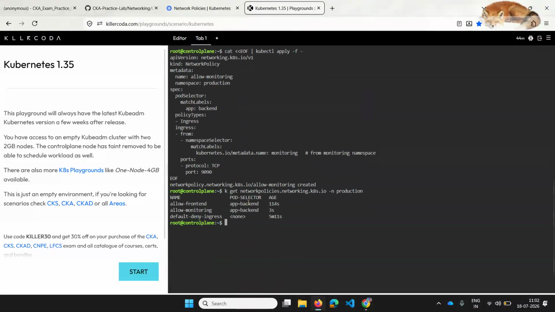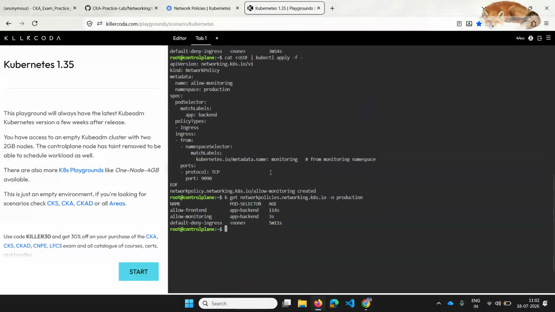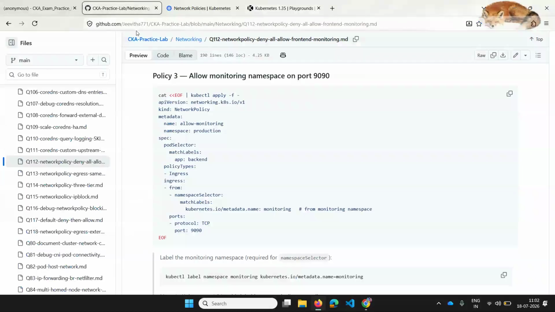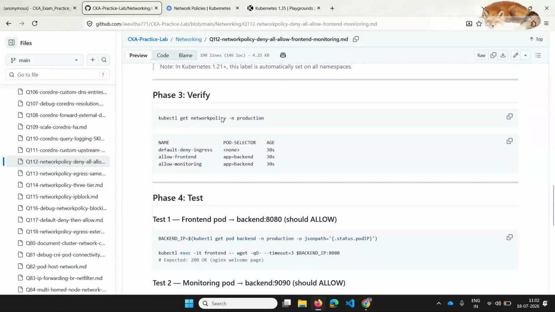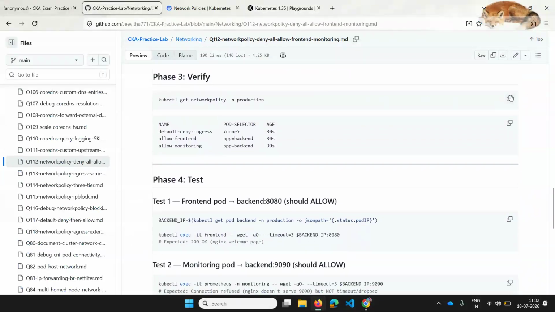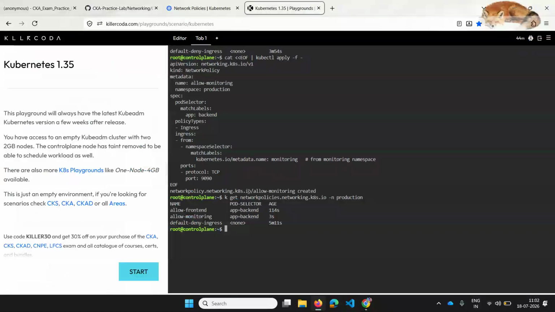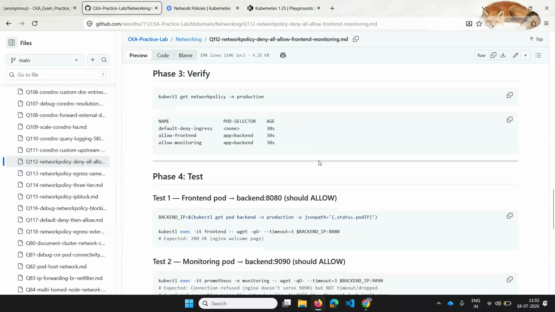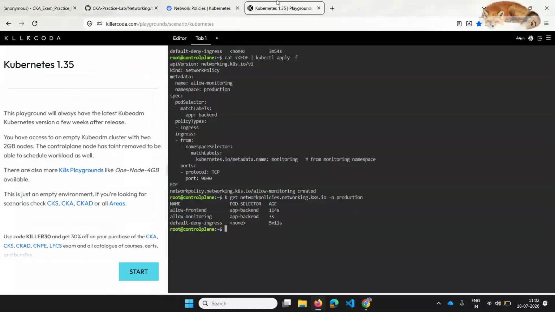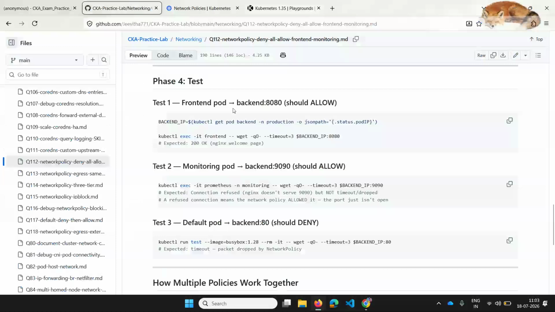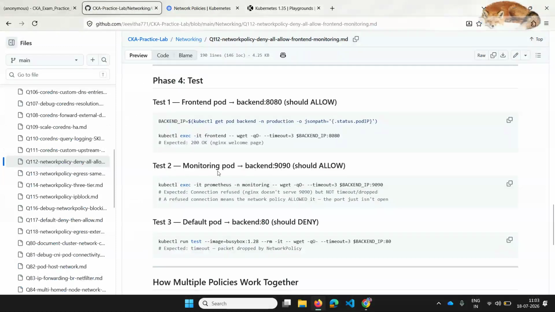I'm also allowing the traffic from the namespace of monitoring, so that will be allow monitoring. So this way I will add, and then you can verify what I have done, like get network policy in production. So this way you can go ahead with network policies on this 112 question.